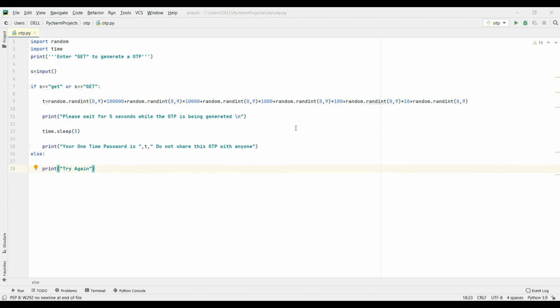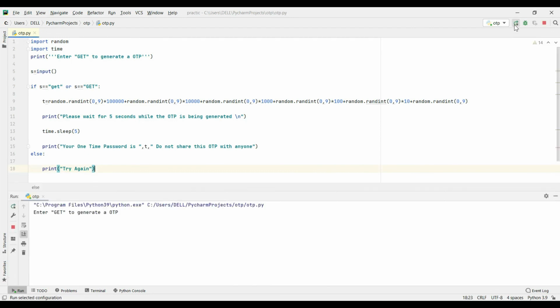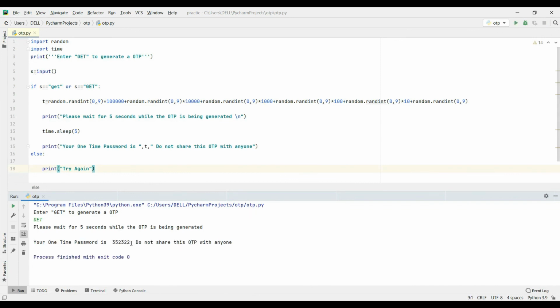So as you can see, this is the program which I have written to generate an OTP. Here I run the program. Now it asks me to enter get. I enter get. Now it's telling me to wait for 5 seconds. So let's wait. Now as you can see, my OTP is generated here. So this was my project.